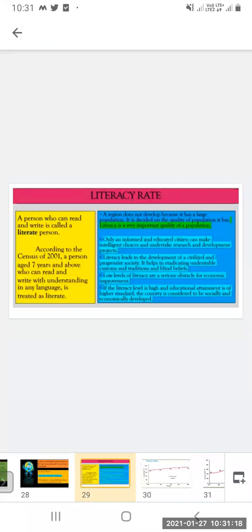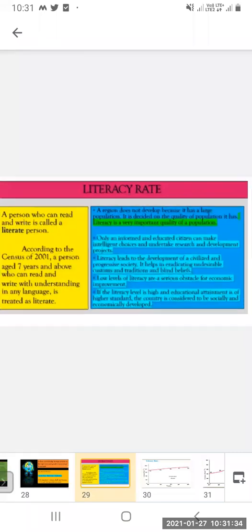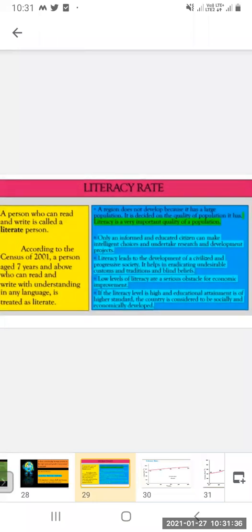Only an informed and educated citizen can make intelligent choices and undertake research and development projects. It is very true. Good choices can be made only if the citizens are educated. If they are well educated, they can go into research and development projects.